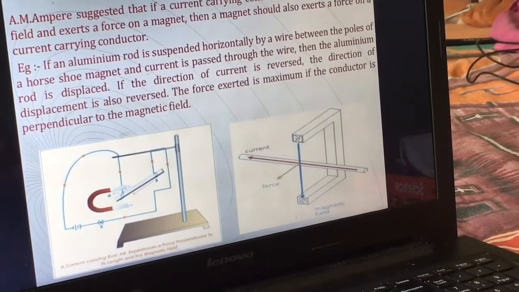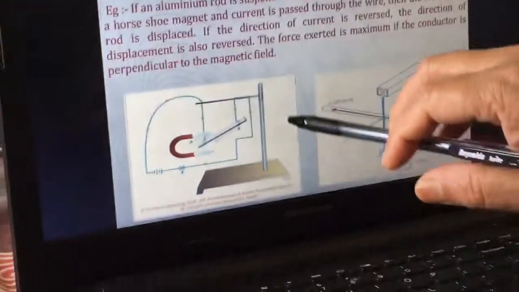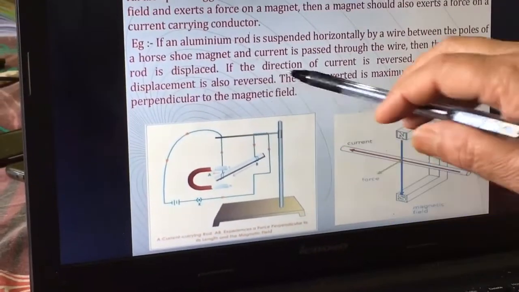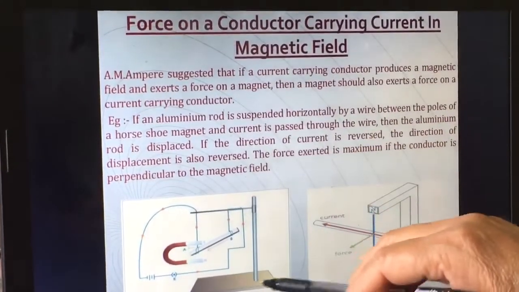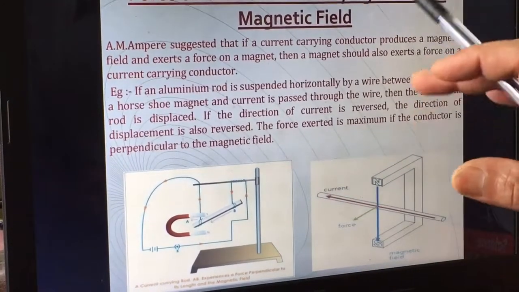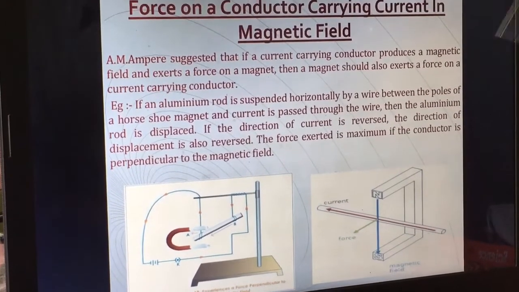This proves that a force acts on a conductor. So when a current carrying conductor is placed in a magnetic field, it experiences a force. This activity explains that when a conductor is placed in a magnetic field, it experiences a force. Am I clear, children? Yes. And this is the basic principle.